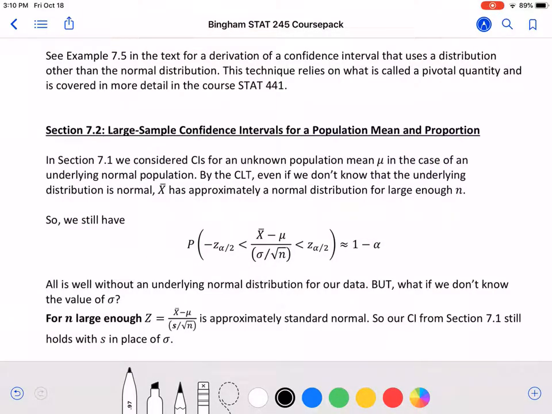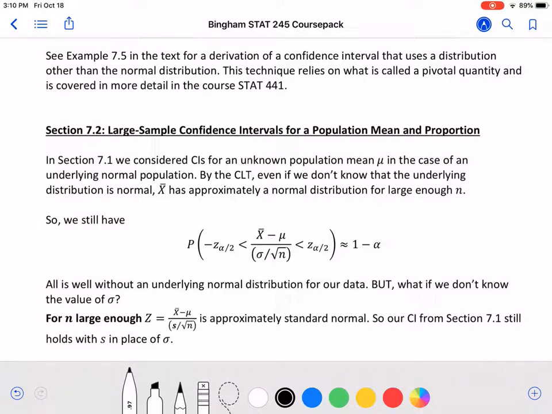So first of all, according to the central limit theorem, what we saw in chapter 5 was that even if we do not have normal data to start with, but maybe start with a skewed distribution, x bar is still approximately normal if we have a large enough sample size. That's going to let us get rid of the condition that we have a normal population. If our sample size is big enough, everything will still be fine.